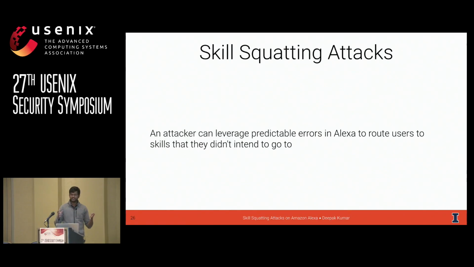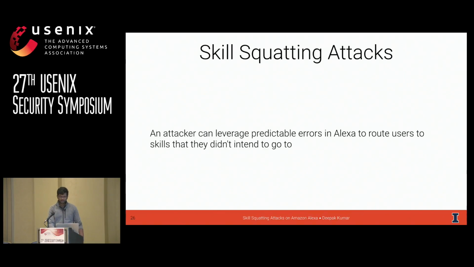The core idea is fairly straightforward. If an attacker knows a priori what errors Alexa is going to make when routing somebody to a particular skill, then all an attacker has to do is build a skill that sounds like an intended skill. So when a user triggers their intended skill, they're instead routed to the attacker-controlled skill.